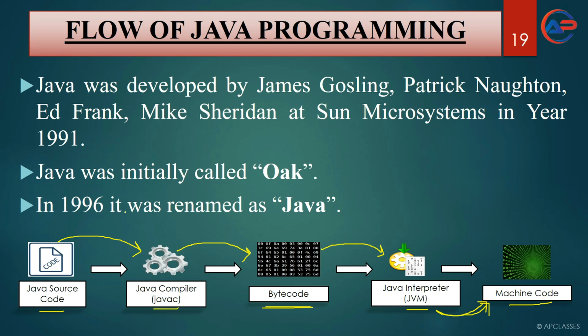Whereas in other programming languages, the source code is directly converted to machine code.